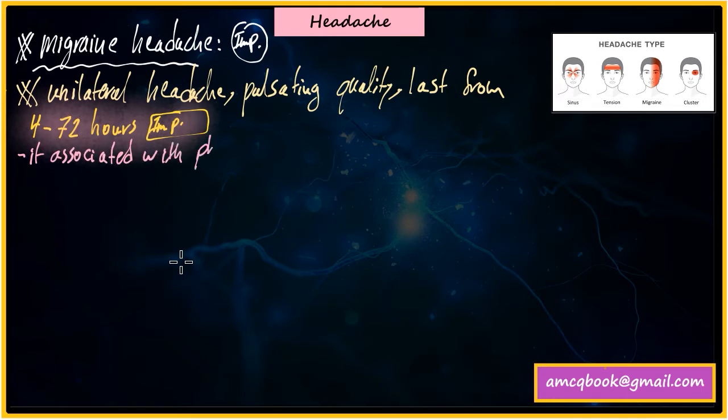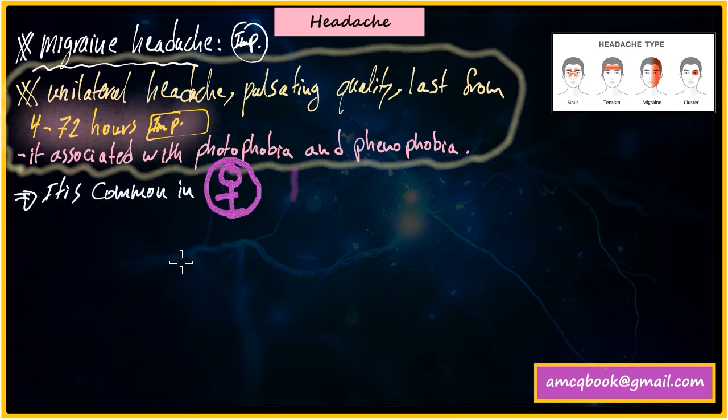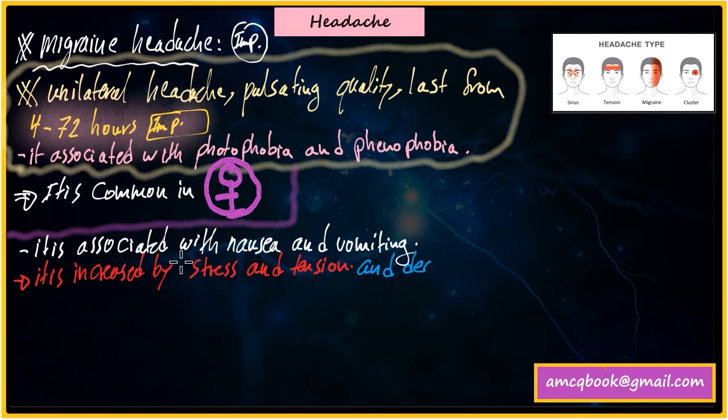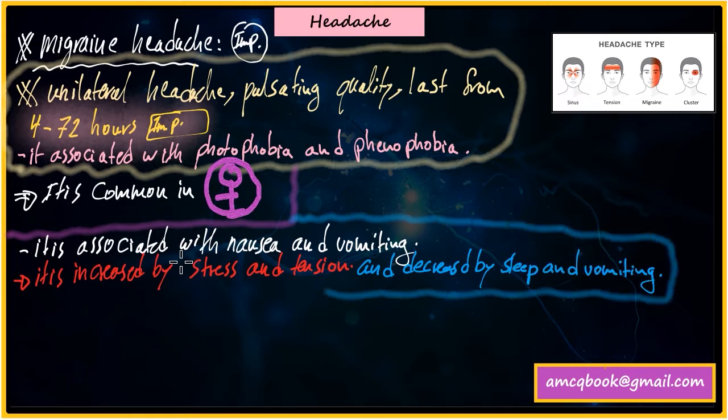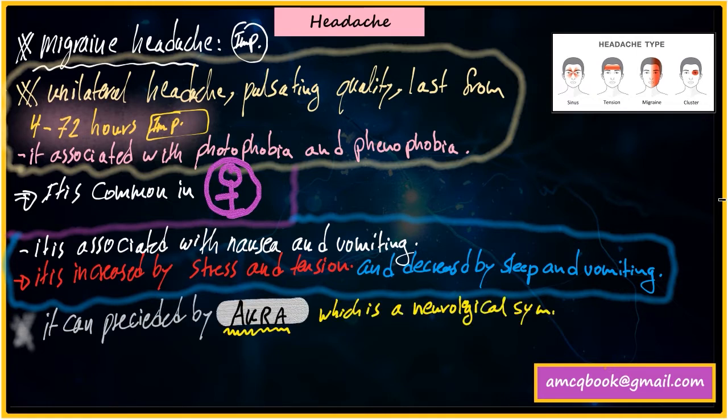It's associated with photophobia and phonophobia, which mean fear of light and fear of sound. It's common in females, especially young ones, and it's associated with nausea and vomiting. Migraine headache is increased by stress and tension, and it's decreased by sleep and vomiting. It can be preceded by something called aura, which is a neurological symptom that precedes the attack of migraine, okay?